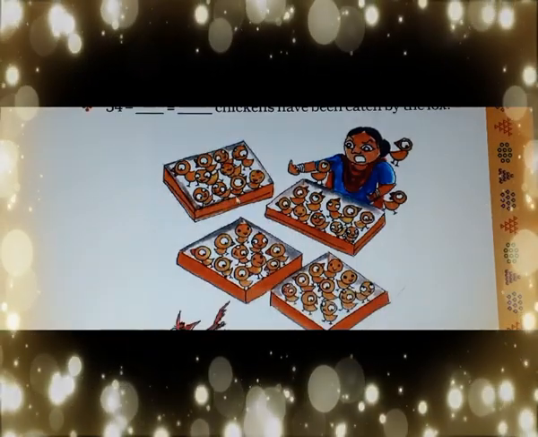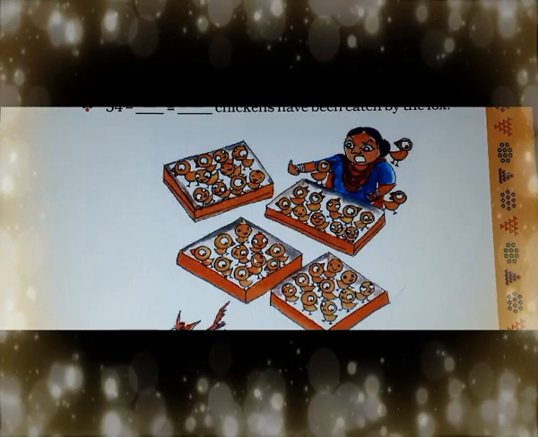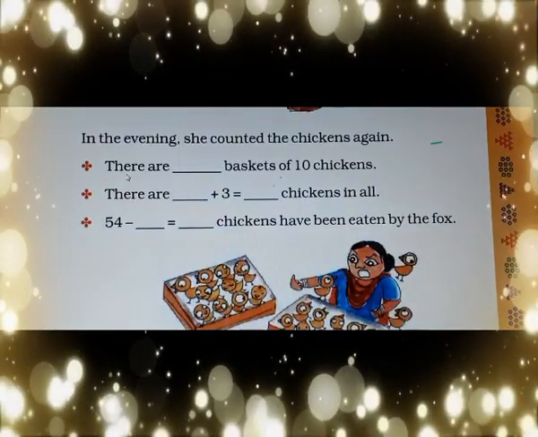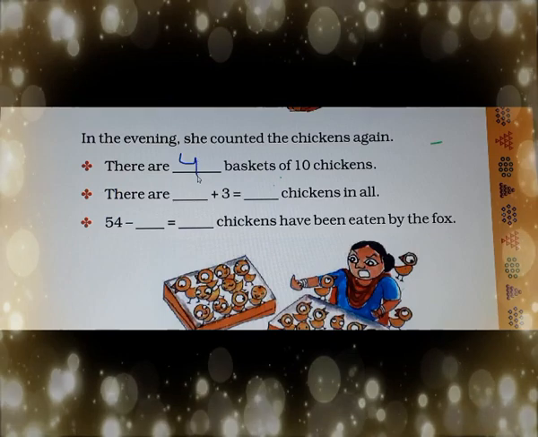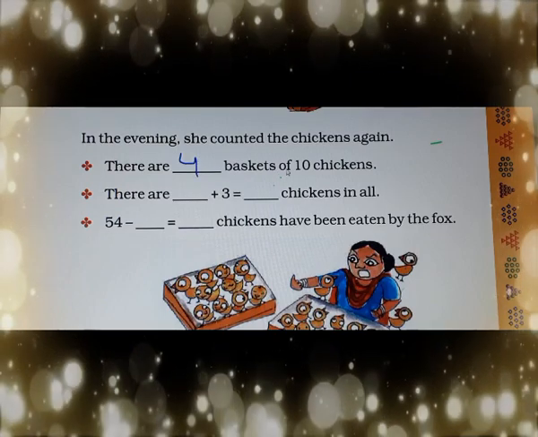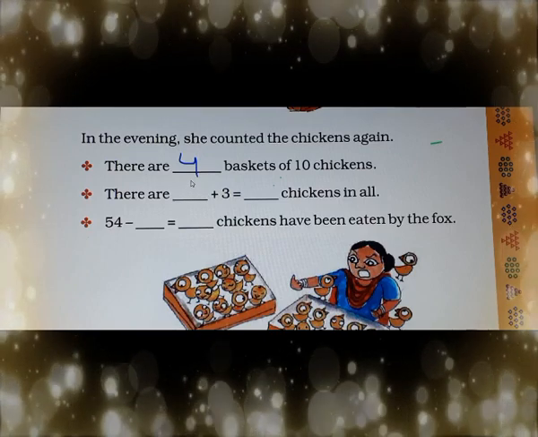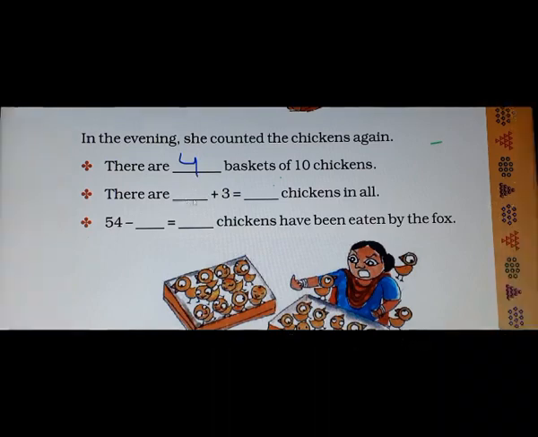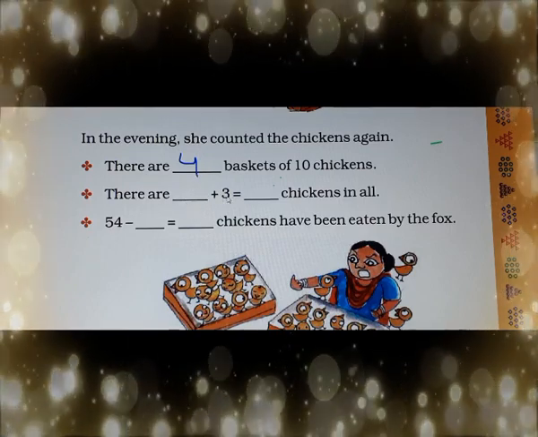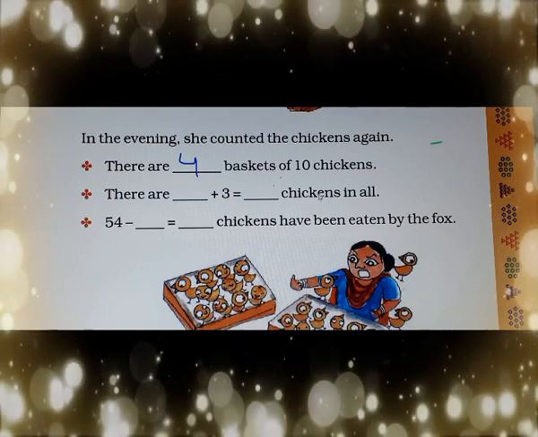How many boxes are there? 1, 2, 3, 4. There are dash baskets of 10 chickens. So how many baskets are there? 4. So we will write 4. There are dash plus 3 is equal to dash chickens in all.